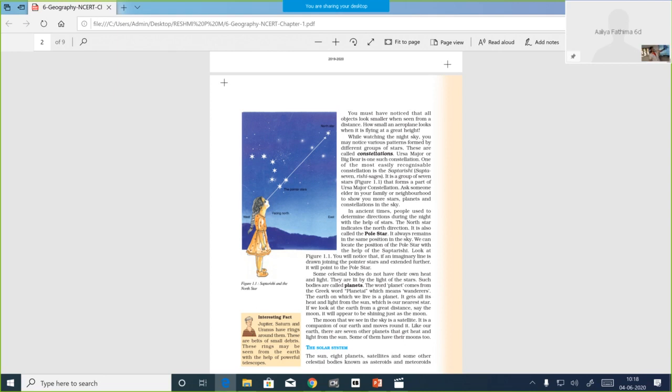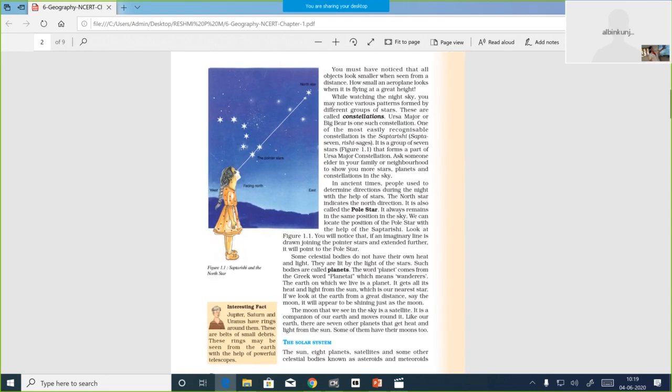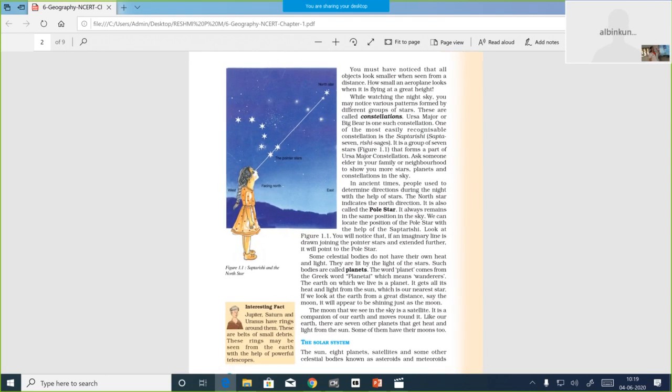The most easily recognizable constellation is Saptarishi. Sapta means 7. It's a Hindi word, okay? Then Rishi means sages. It is a group of 7 stars that forms a part of Ursa Major constellation.